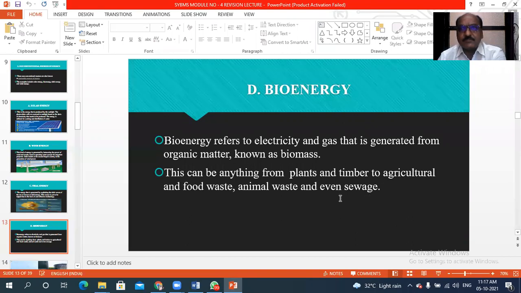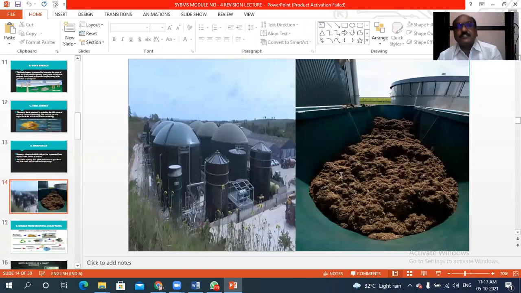From that waste, dear students, we can generate bioenergy. Then you see, this is the power plant of bioenergy.